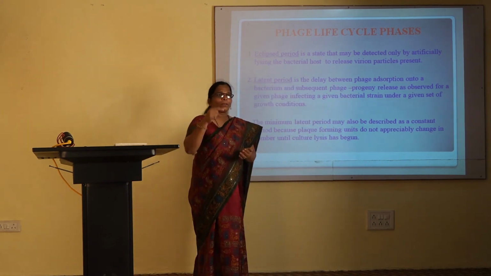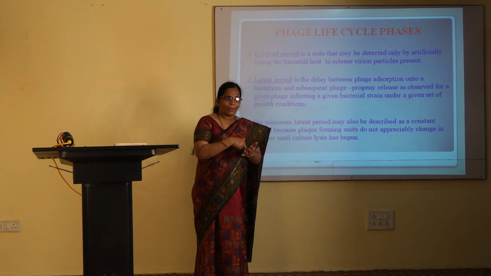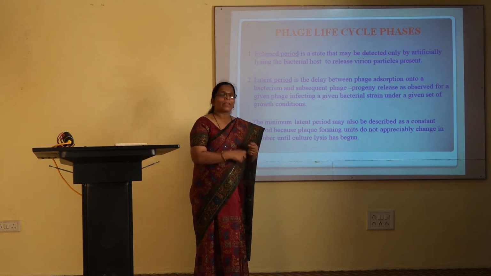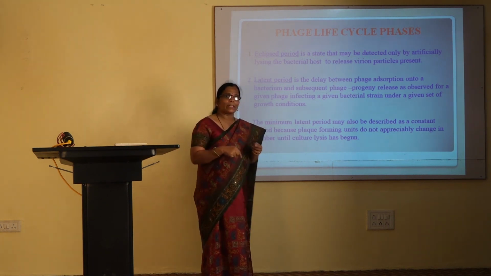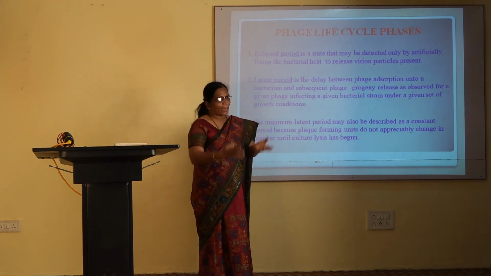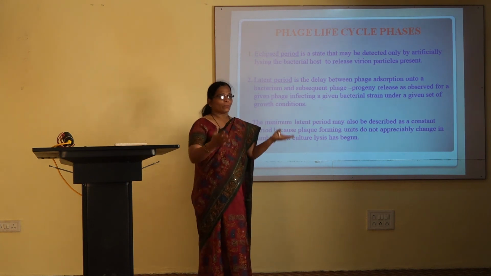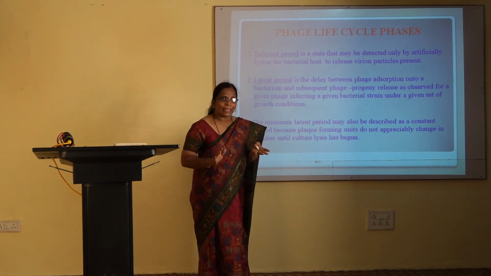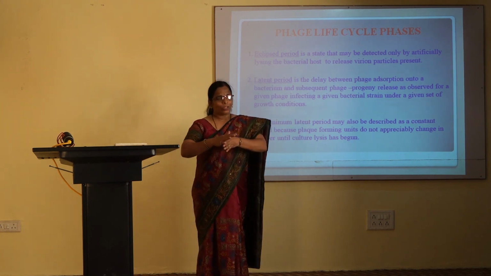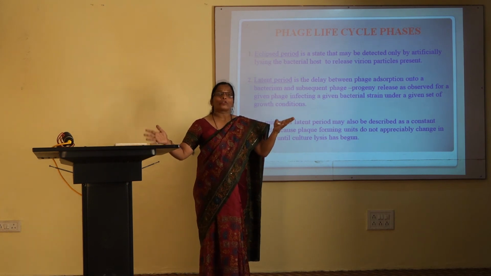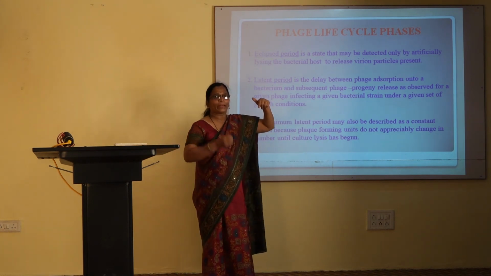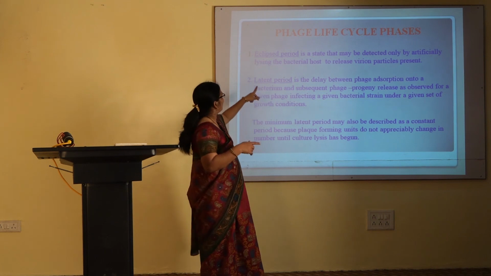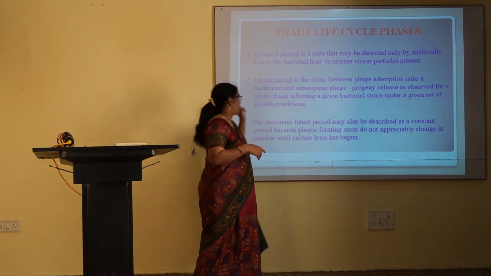Suppose phage is adsorbed onto the host cell surface, then it has inserted its DNA into the host cell, it multiplied there, and then those multiplied phages from inside create pressure on the cell membrane and cell wall, and then all the phage particles are released out. So the time between adsorption and release of phage particles is called the latent period.